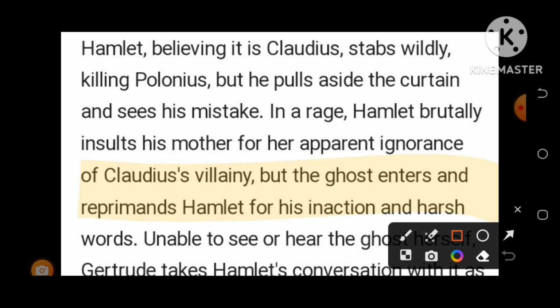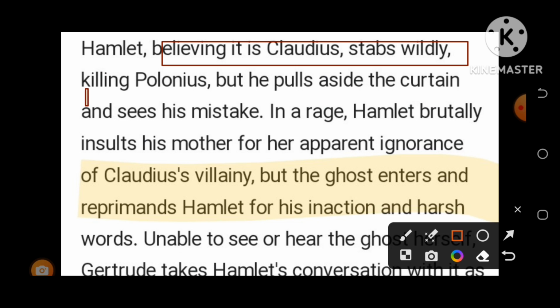Then Hamlet, believing it is Claudius, what happened then? Behind the curtain there was Polonius. He was spying, but Hamlet believed that it was Claudius behind the curtain, so he immediately stabbed wildly, and it was Polonius who was killed right then.